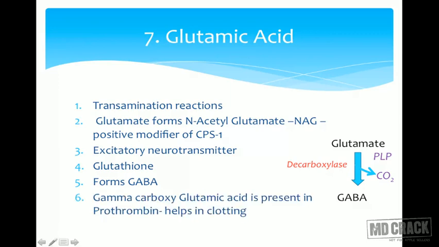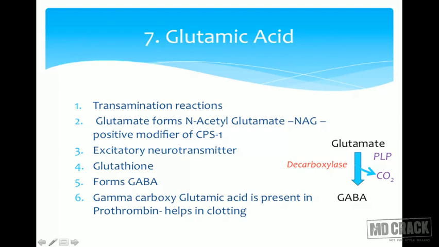Now there is one more important role of glutamate in different proteins, and what is that? It is present in blood clotting factors. When blood clotting is going to take place, there has to be carboxylation. In this case, it will be the gamma carboxylation of the glutamic acid residue.